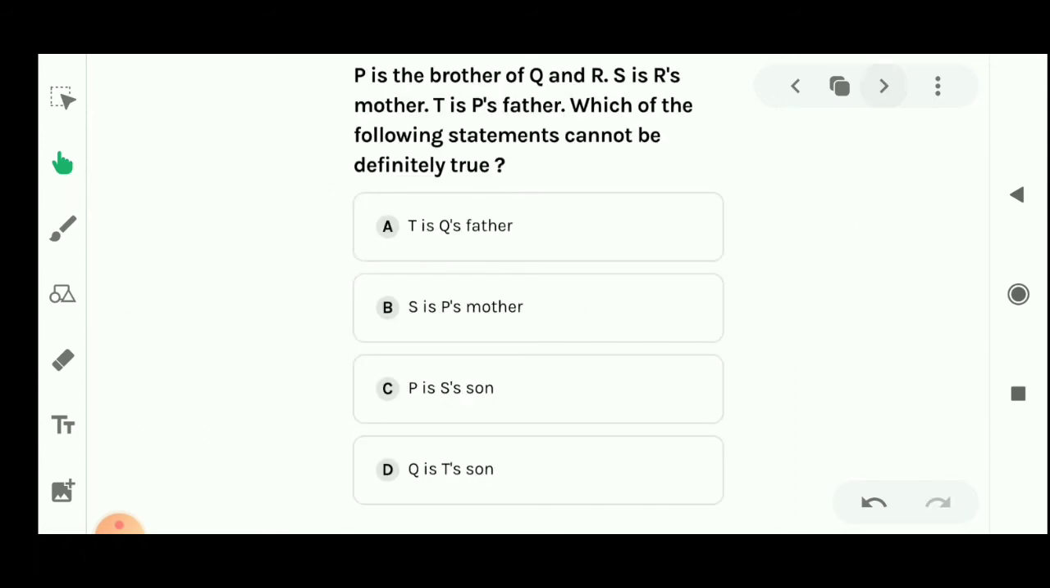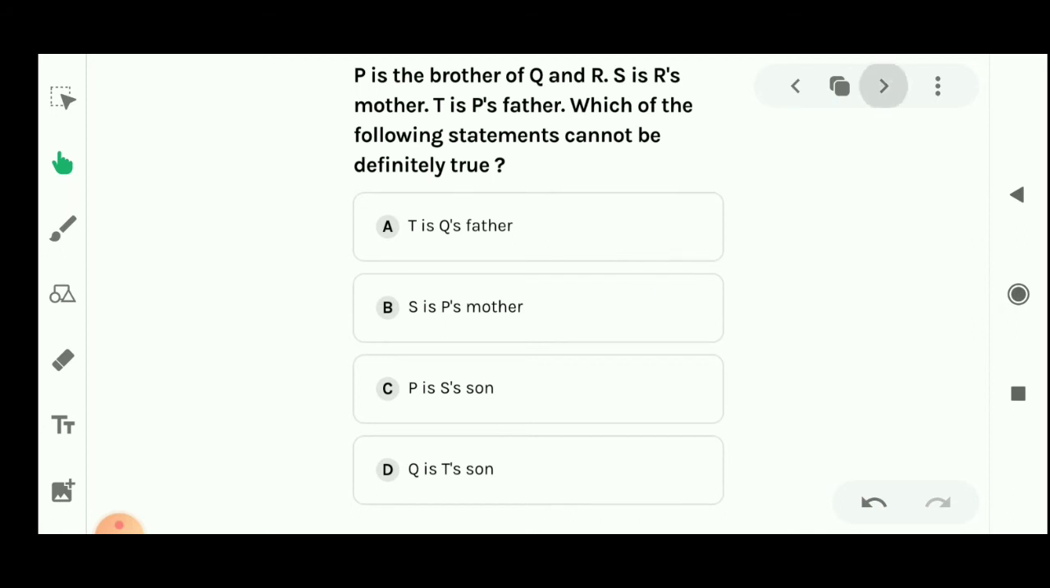This is the solution of this question. Similarly, let's see the next question. P is the brother of Q and R. S is R's mother. T is P's father. Which of the following statements cannot be definitely true? These are the options.